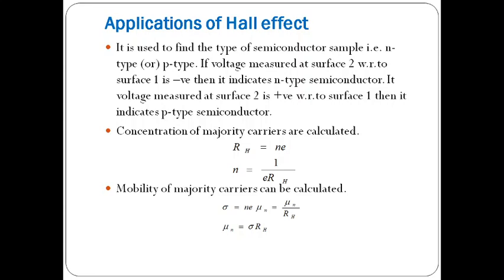And third, the mobility of the majority carriers. From the equation of conductivity, sigma equals Ne into mu n. So Ne equals 1 by RH, so we can write sigma equals mu n by RH. From that, when we know the conductivity and Hall coefficient, we can calculate the mobility of the majority charge carriers.